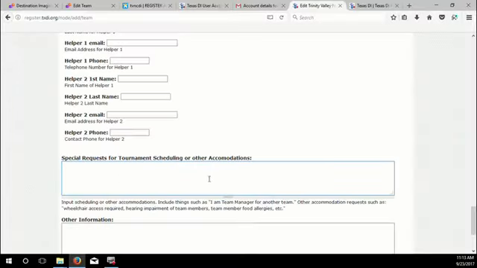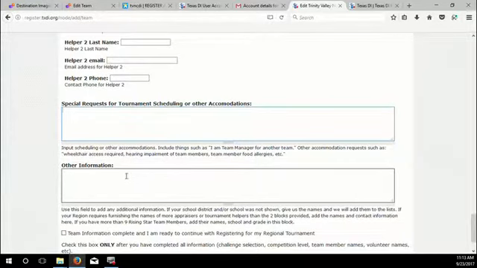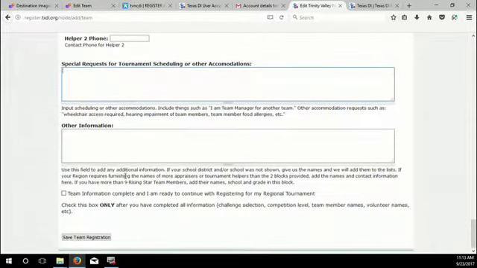Special requests for tournament scheduling or other accommodations. Primarily what we want here is if there's a conflict on tournament day and your team has to perform at a specific time or be finished at a specific time, we need to know that right here in this box. If your team manager is managing more than one team or has kids on another team, we also need to know that here. We need as much information as you can give us. We need to know exactly what team you have a conflict with, what challenge they're performing, and what level. Other information might be about food allergies, that sort of thing.